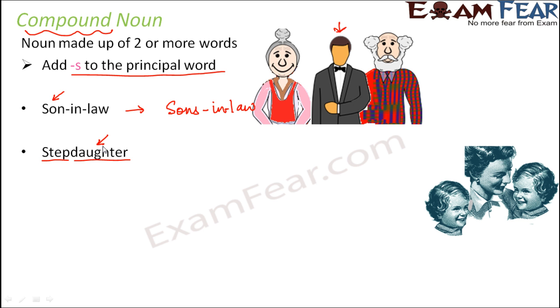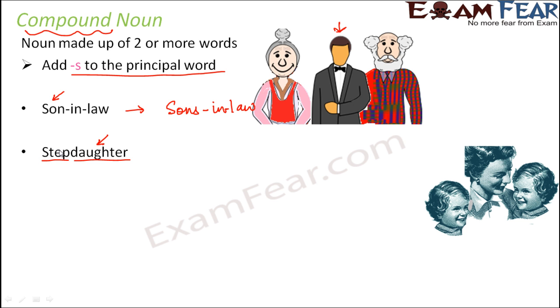In this picture, this is the mother and this is a stepdaughter. What does that mean? This is not her biological daughter. However, the father of this child is this lady's husband. So that's stepdaughter.